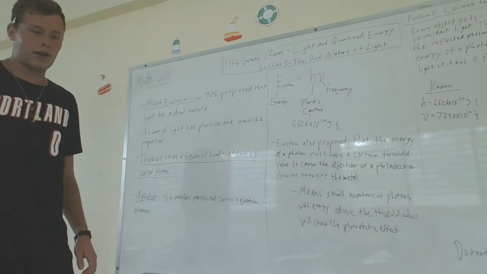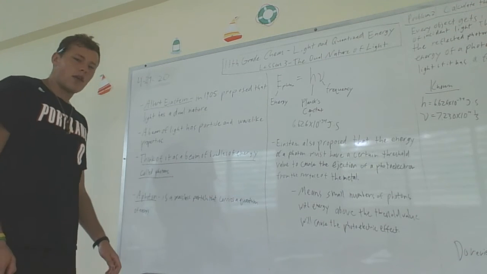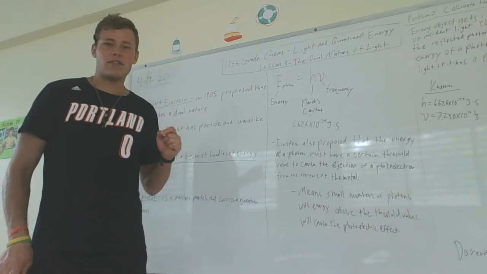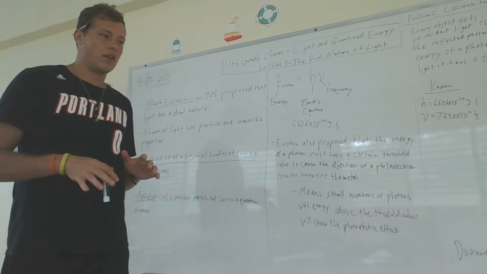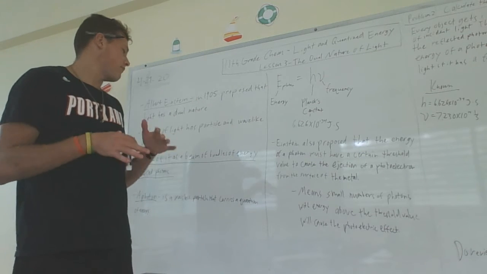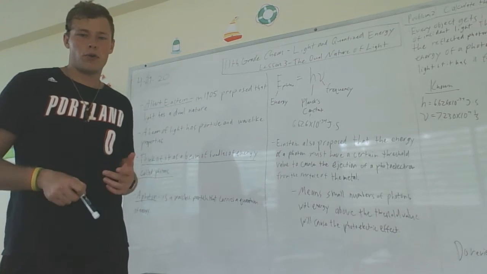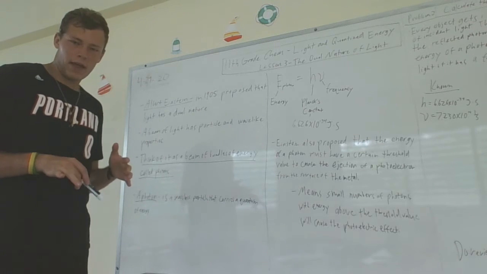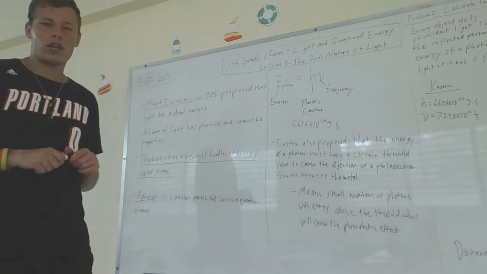So what is a photon? Well, a photon is a massless particle that carries a quantum of energy. A photon has no mass, but it carries energy, which is confusing, but that's the definition of a photon. Photons are what make up the dual nature of light. The bundles of energy in the beam of light are called photons.